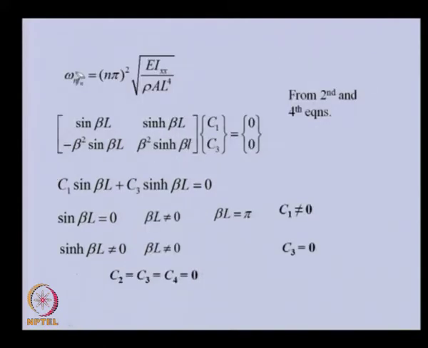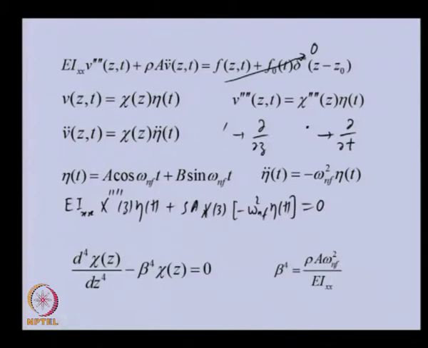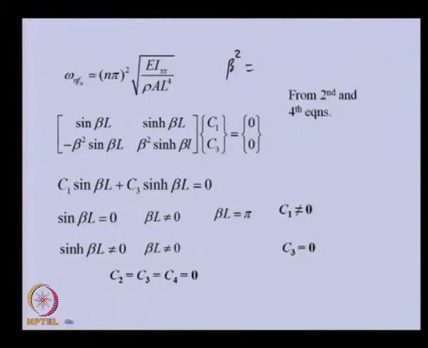So, you can see this is the frequency equation, because we related beta with the natural frequency earlier. So, beta square we related with natural frequency earlier. That expression we can see here. From that we can get the natural frequency. So, this is the natural frequency where n is varying from 1 up to infinity. So, that many number of solutions are possible.